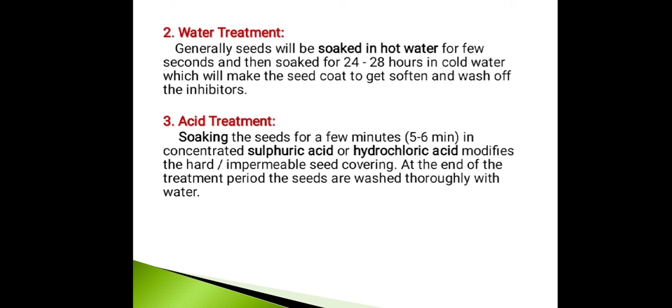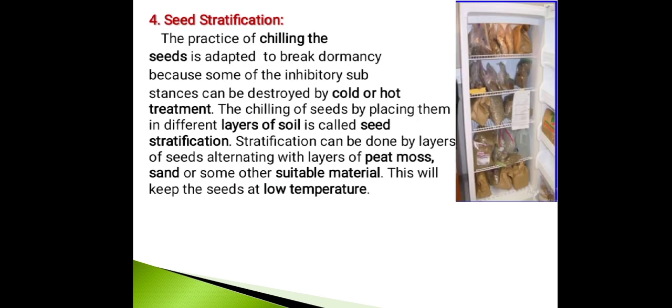The next point is acid treatment. Soaking the seeds for a few minutes, that is 5 to 6 minutes, in concentrated sulfuric acid or hydrochloric acid modifies the hard seed coat, that is the impermeable seed covering. At the end of the treatment period, the seeds are washed thoroughly with water, then seed germination or sowing is done. Next one is seed stratification.